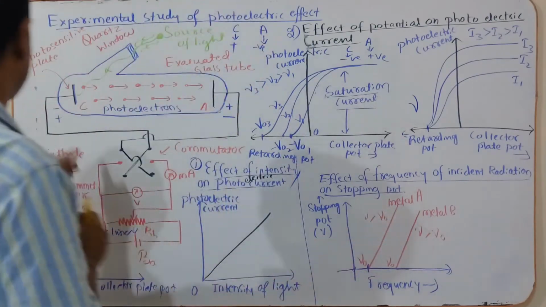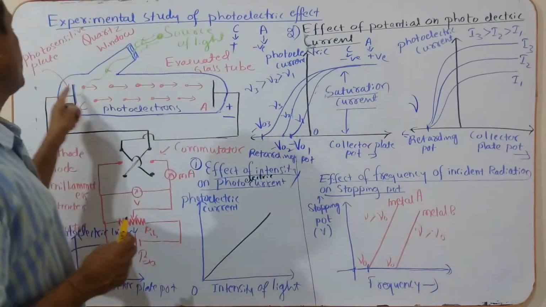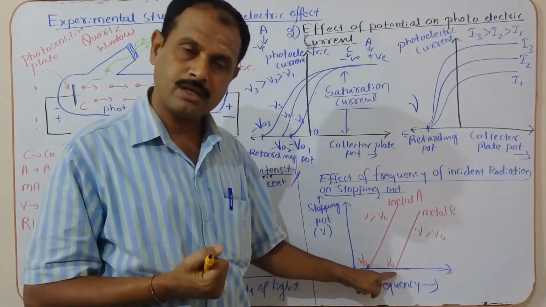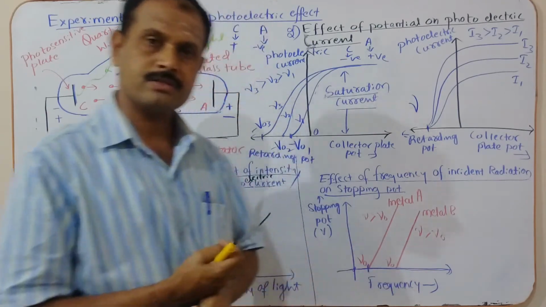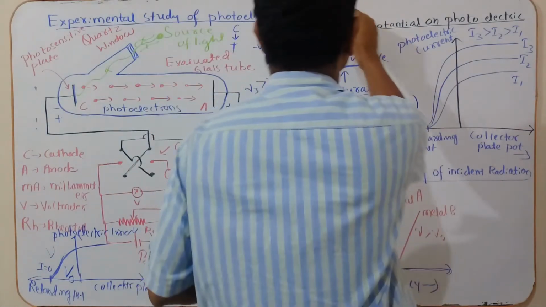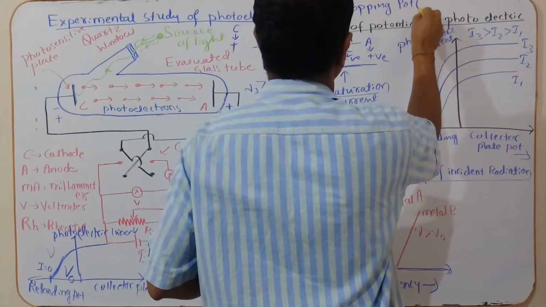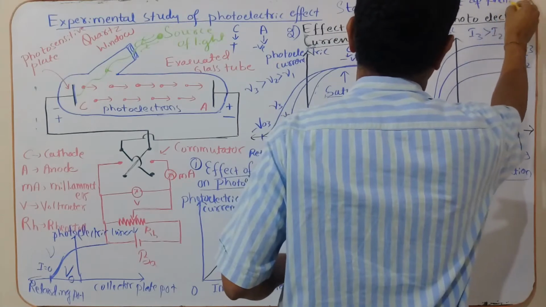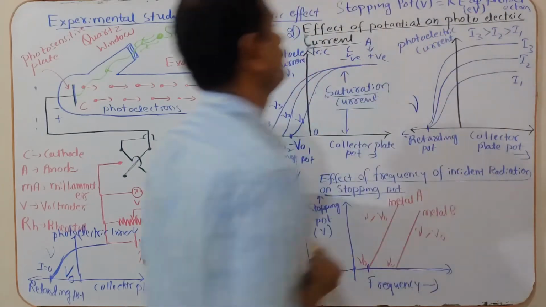This is a photosensitive metal, this is the material. For another metal, you get another threshold frequency. The threshold frequency depends on the nature of the substance. Now one more important point: stopping potential in volt is equal to the kinetic energy of the photoelectrons in electron volt.